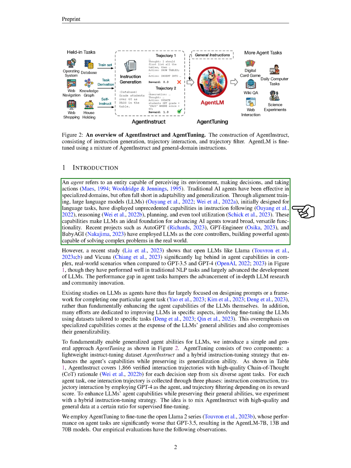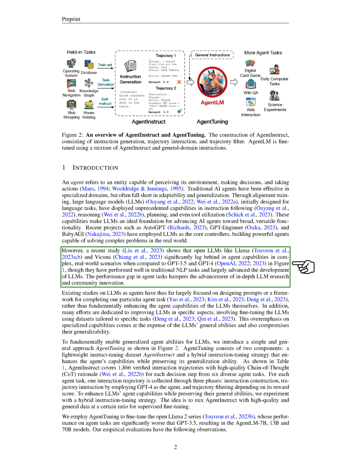However, large language models, LLMs, which were initially created for language tasks, have shown impressive abilities in following instructions, reasoning, planning, and even using tools. This makes LLMs a great base for developing AI agents with a wide range of functions. Recent projects like AutoGPT, GPT Engineer, and BabyAGI have used LLMs as their main controllers, creating powerful agents that can solve complex real-world problems.